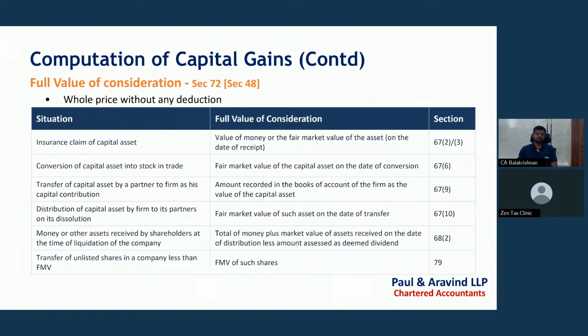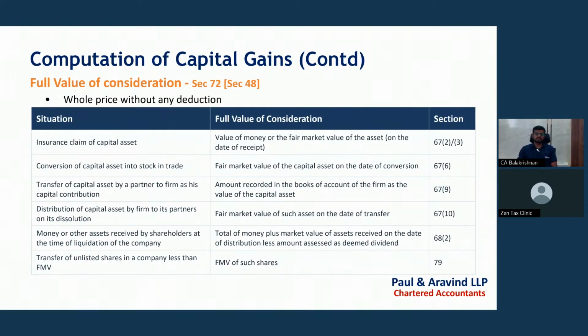Transfer of a capital asset by a partner to a partnership firm as capital contribution: then the full value of consideration shall be the amount recorded in the books of accounts of the firm as the value of the capital asset. In the capital asset definition, we specifically excluded some types of capital assets such as personal effects. If any personal effects are contributed as capital to the firm, capital gains will not be attracted. If we are transferring jewelry to the partnership firm, then capital gains would be attracted.